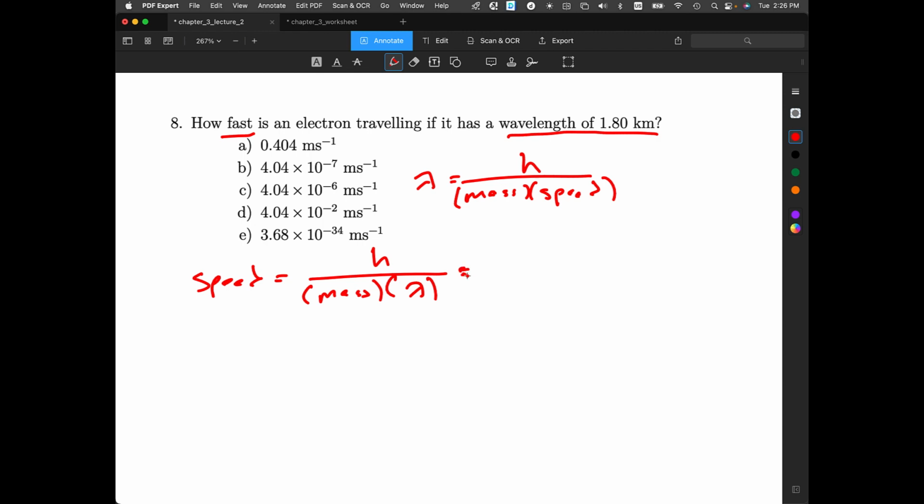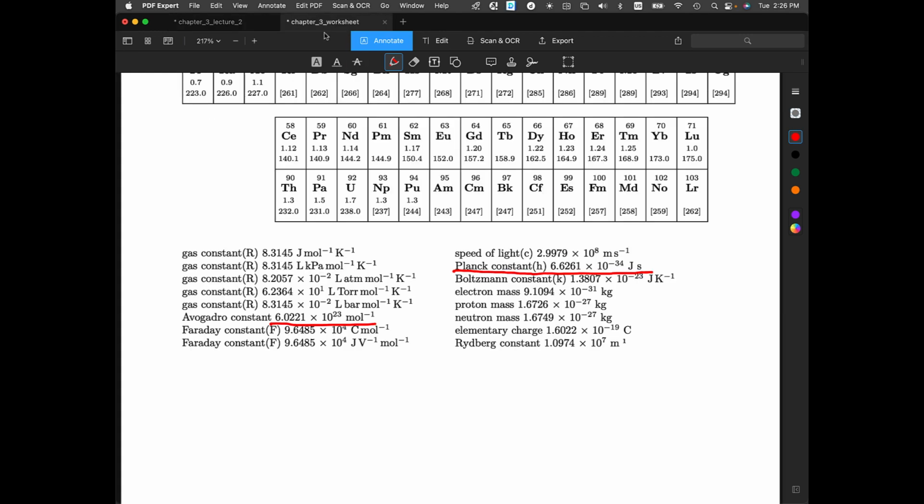Planck's constant is given on the front page of the worksheet as 6.626 times 10 to the minus 34th joule seconds. For the mass, we're looking for the mass of an electron, which we can also find on the front page of the worksheet.